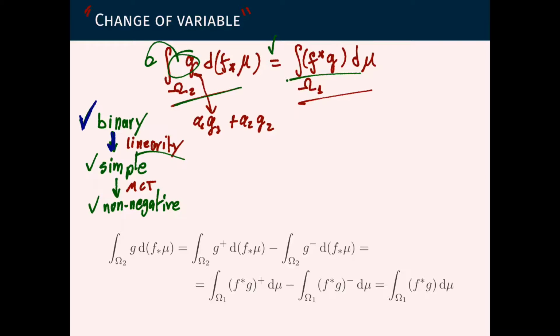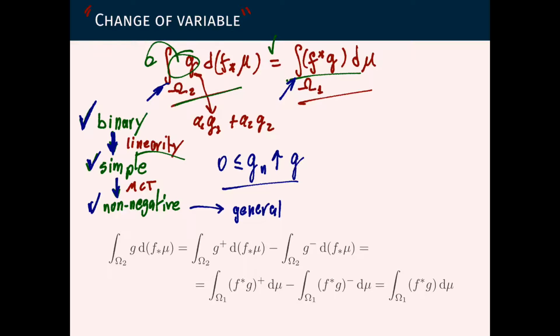We can bootstrap it to simple functions. And again, using the monotone convergence theorem, we can take non-negative gn that increase to g, and do the same property as usual. Limit and the integral will commute because we are in the monotone case. And this is how we get it for non-negative functions. And now we want to go from non-negative to the general case.